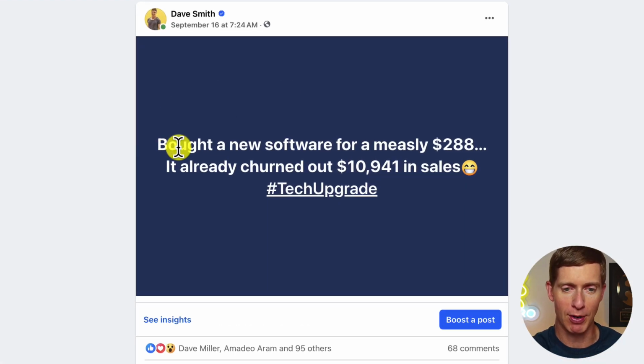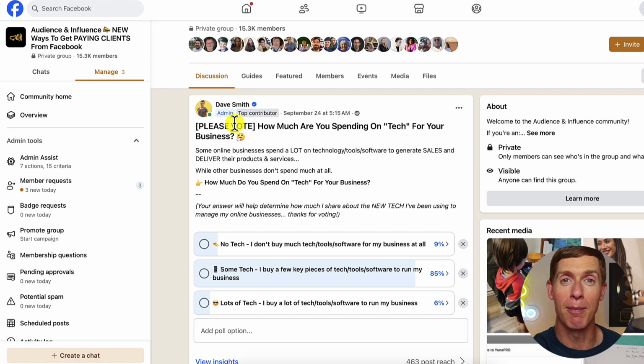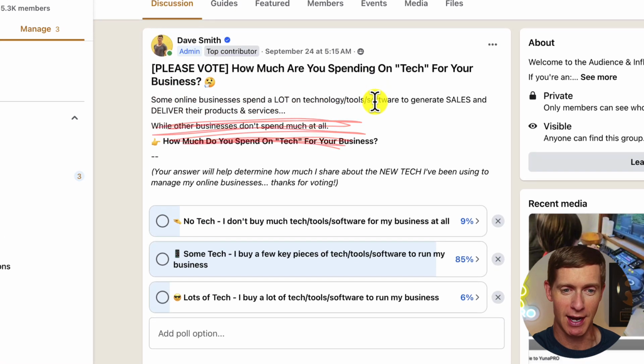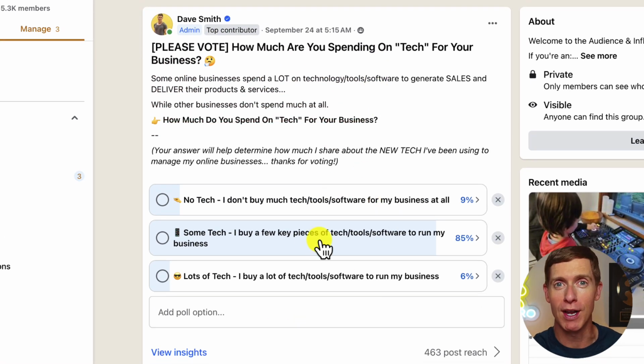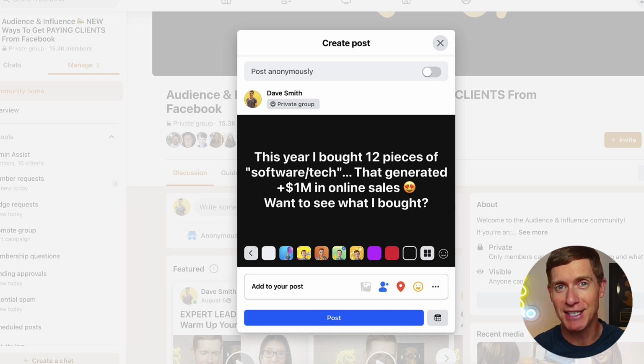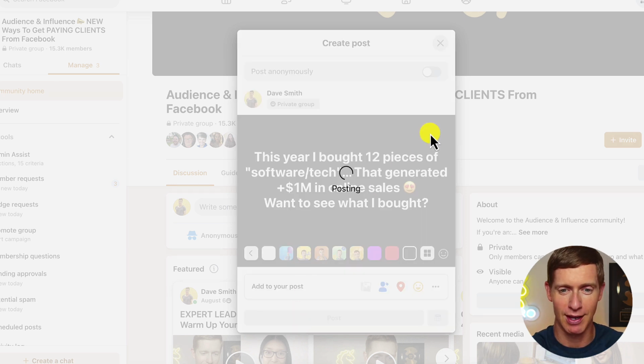About a week ago, I posted this. It says, bought a new software for a measly $288. It already churned out over $10,000 in sales. Hashtag tech upgrade. I also created a poll here, and the poll says, please vote, how much are you spending on tech for your business? And all these people voted, again planting the seed that tech is something people running an online business should be thinking about. So now, after I've planted that seed and started those conversations, when I post this particular post, people are more likely to be ready to engage because they've already been thinking about this topic. So I'll click on post, and that post is done.